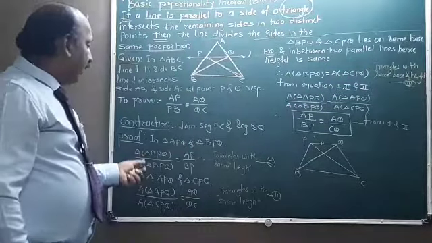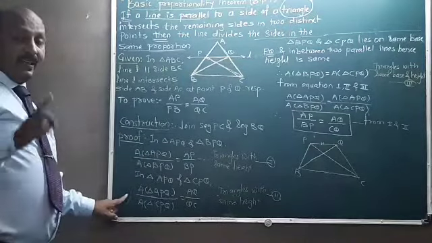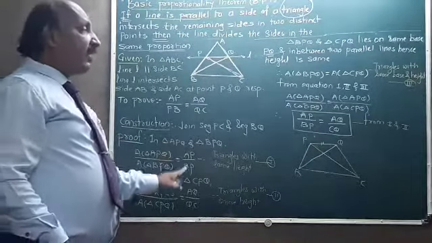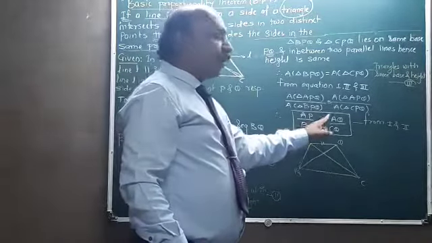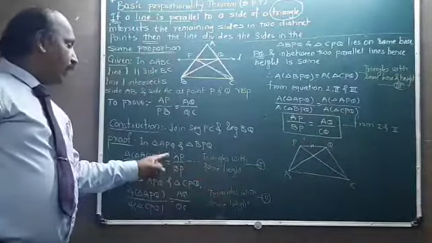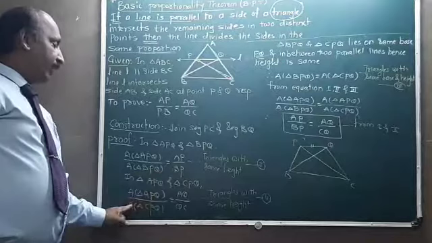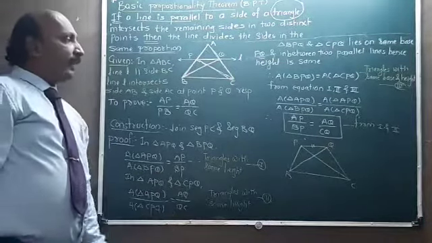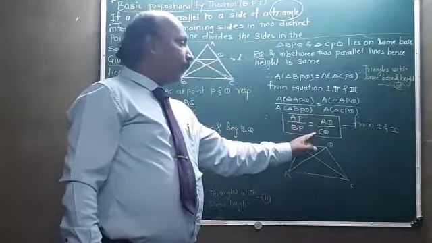Next, from equations 1 and 2, if the left hand sides of both are equal, then the right hand sides are also equal, and hence you can write AP upon BP is equal to AQ upon CQ. Because in equation 1 you wrote that the RHS is AP upon BP, and in equation 2 it is AQ upon QC, and therefore the final answer is AP upon BP is equal to AQ upon CQ.